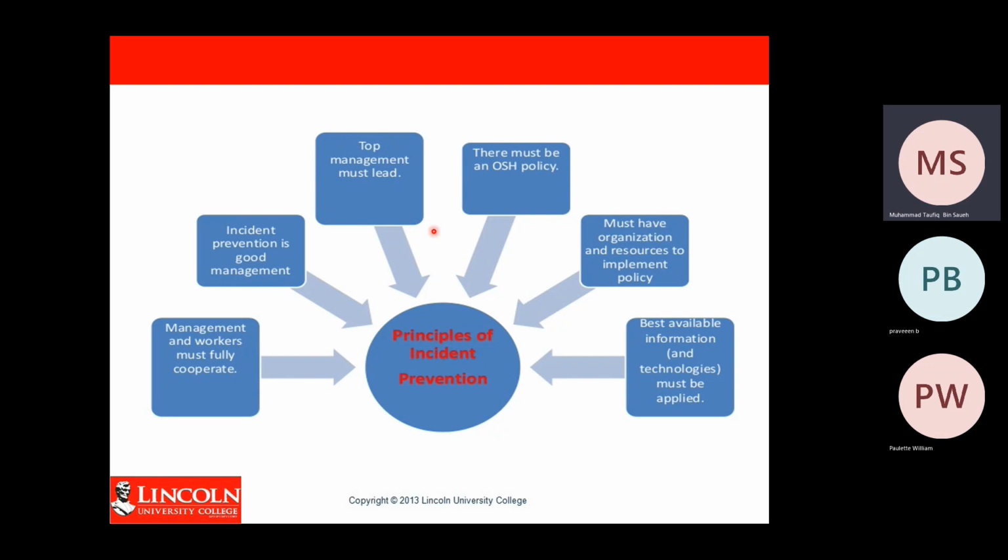The first principle: management and workers must fully cooperate. Accident prevention is not only the responsibility of the employer; employees also have their own responsibilities to prevent any accident from happening in the workplace. So the first principle in accident prevention is that employer and employee must cooperate to prevent any accident from happening.